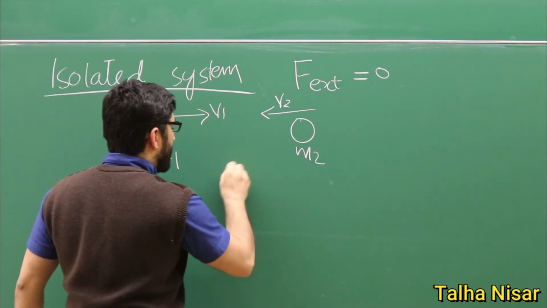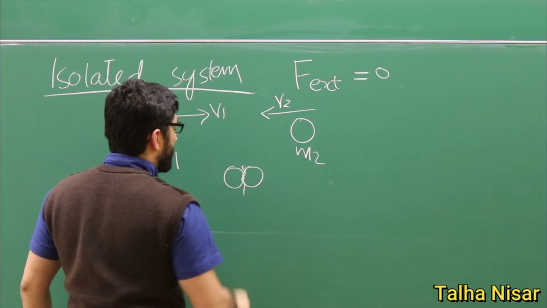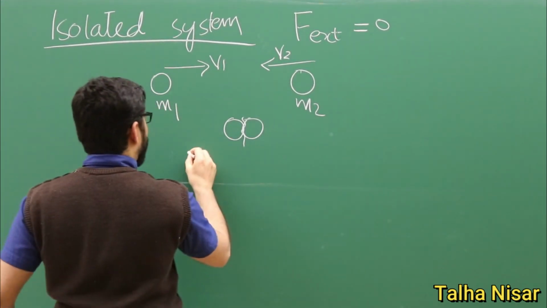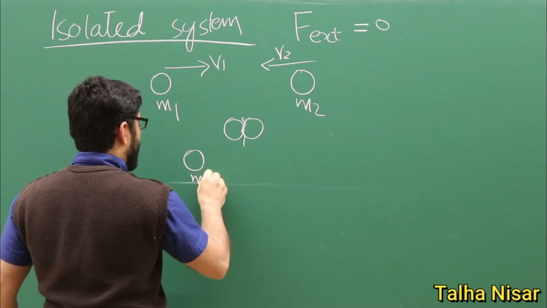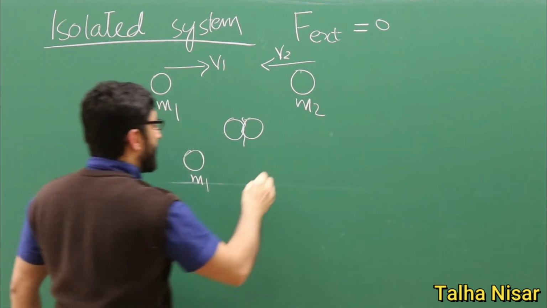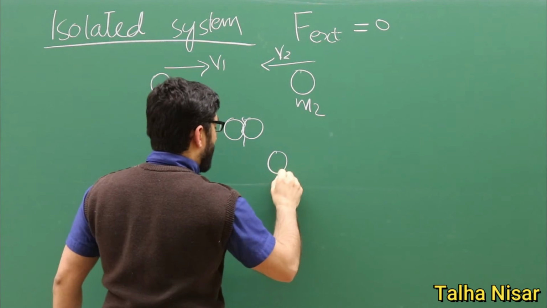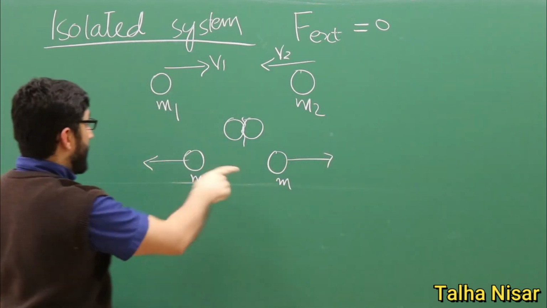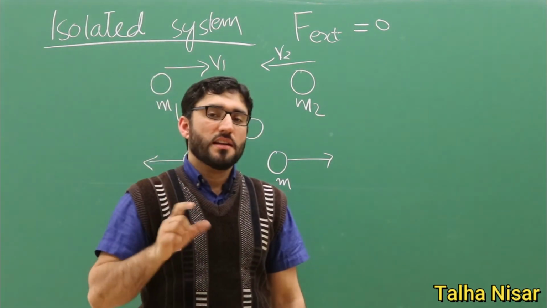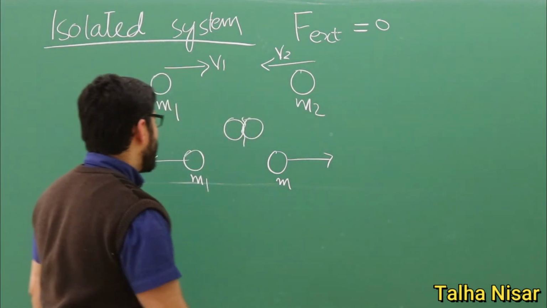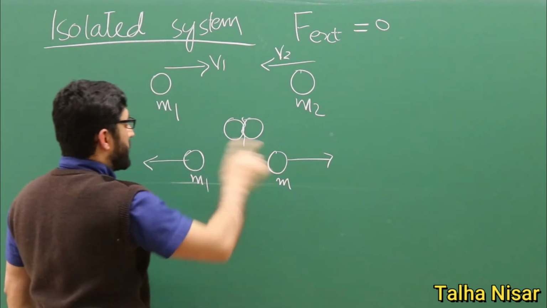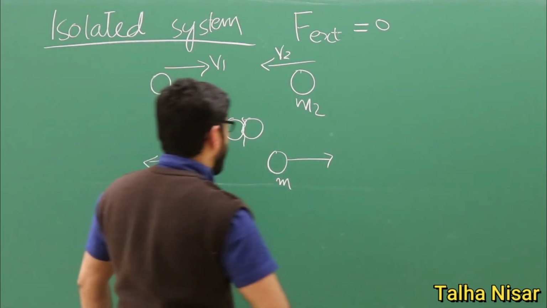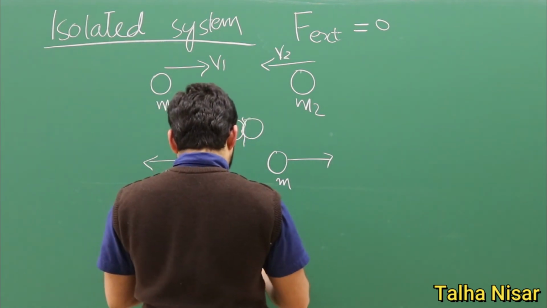After the collision we will have m1 and m2, the masses remain the same, but they will move in opposite directions, or it depends; we will discuss the collision itself soon. It all depends on the masses and the initial velocities of the system.